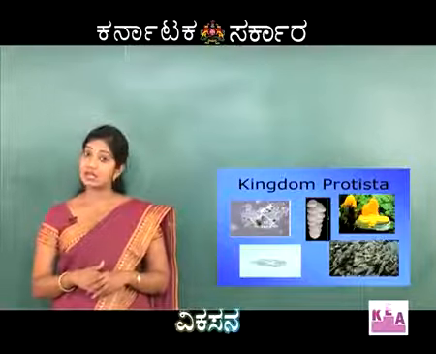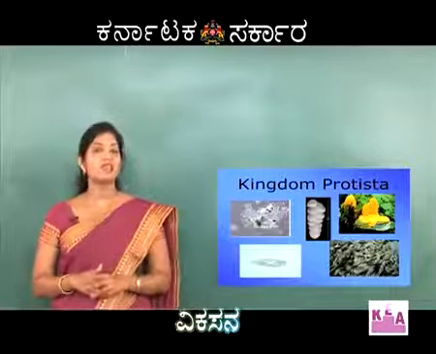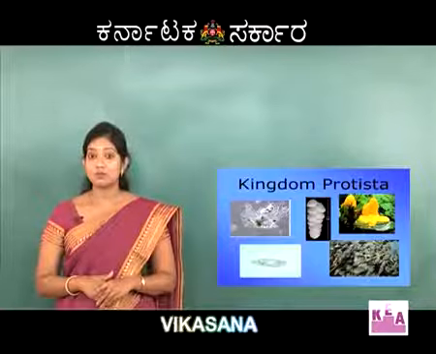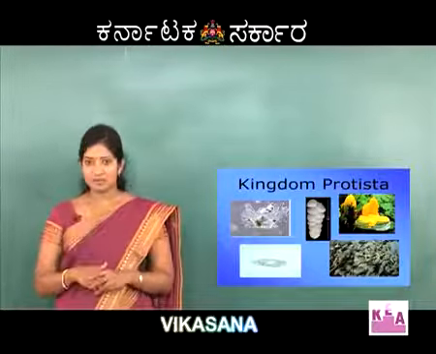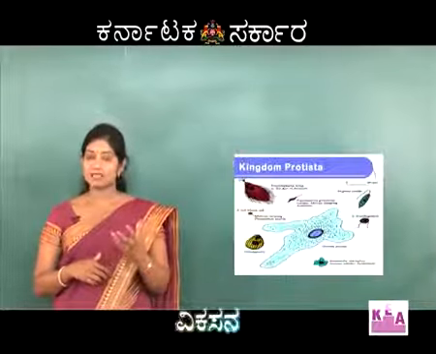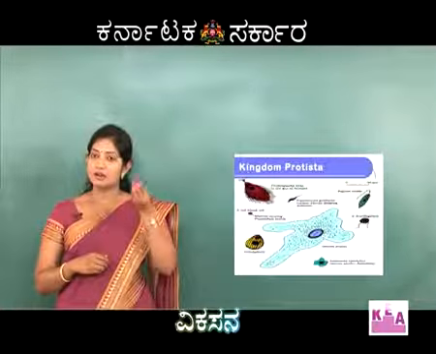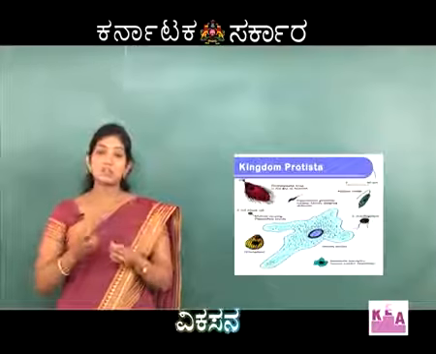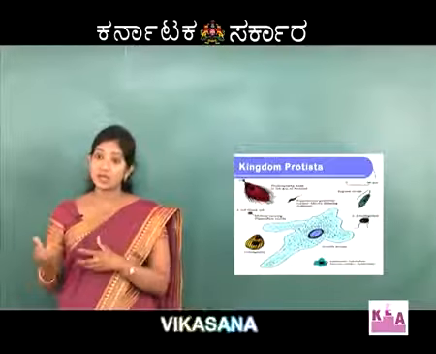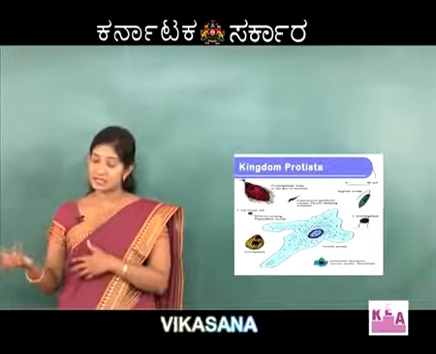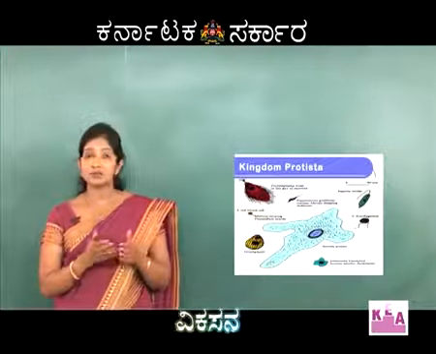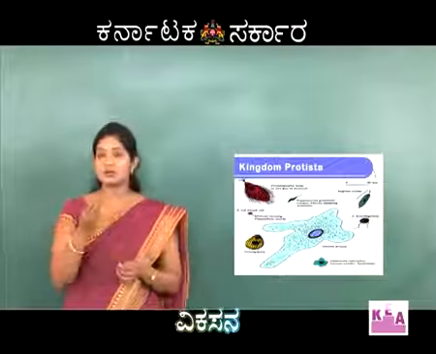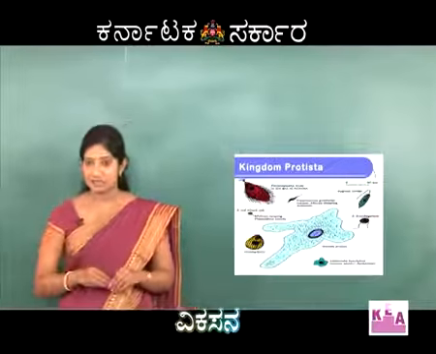He gave the three kingdom classification, where one more kingdom was added, kingdom Protista. In this kingdom, all the simple organisms whose characteristic features do not match with the multicellular organisms or plants present in Plantae, nor with the multicellular organisms present in Animalia, were placed in Protista.